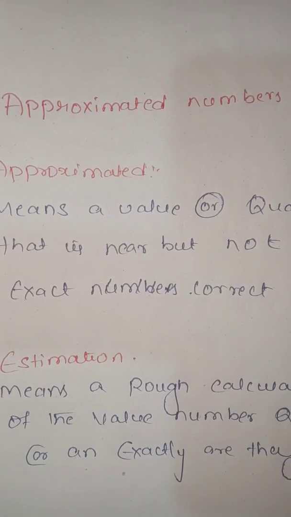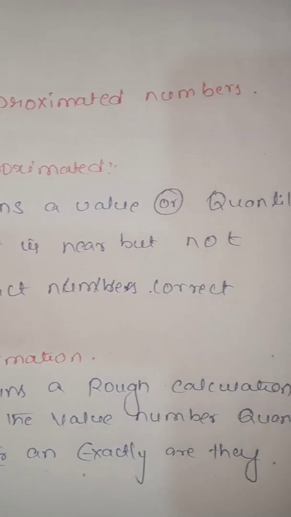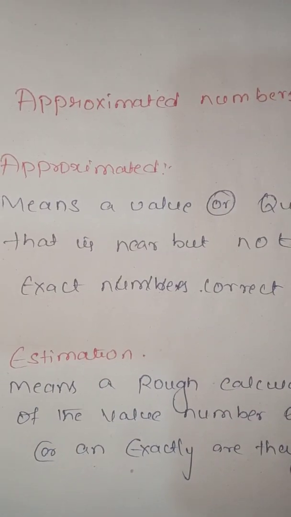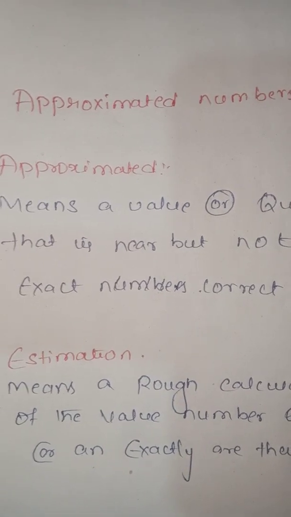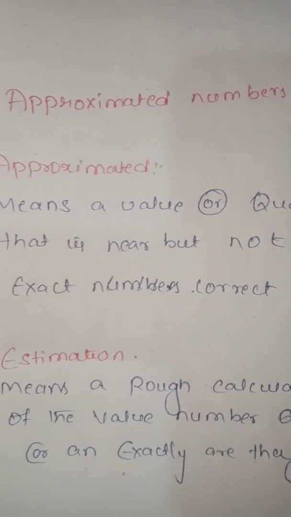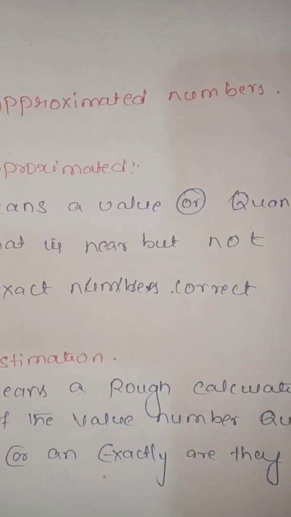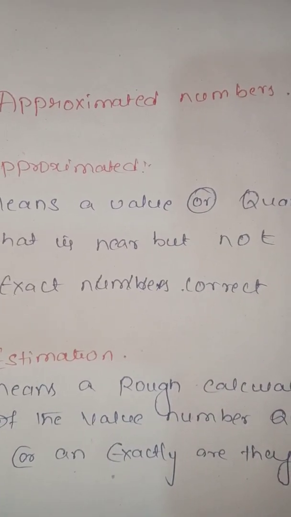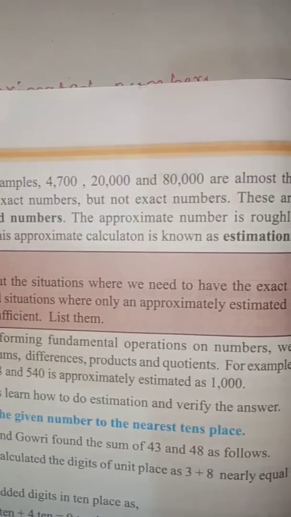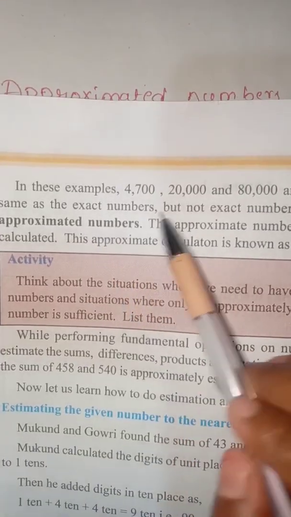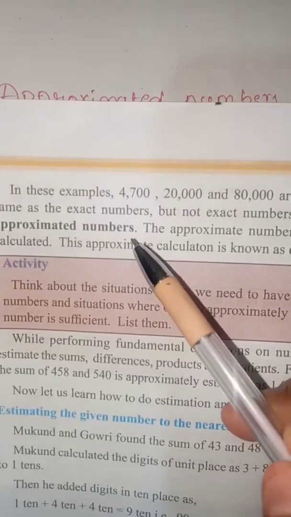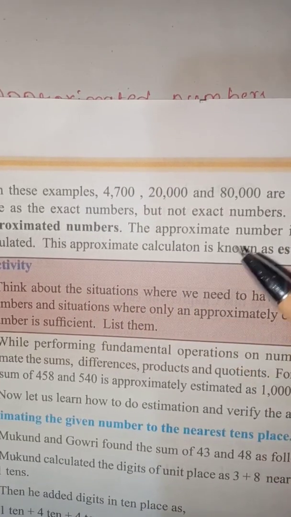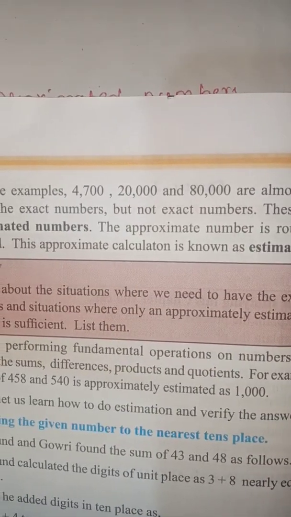Approximation means a value or quantity that is nearer to, but not exactly, the correct value. Estimation means a rough calculation of the value of a number or quantity. In these examples, the numbers are almost the same but not exact. They are approximated numbers. Approximate numbers roughly calculated, that approximate calculation, is called estimation.